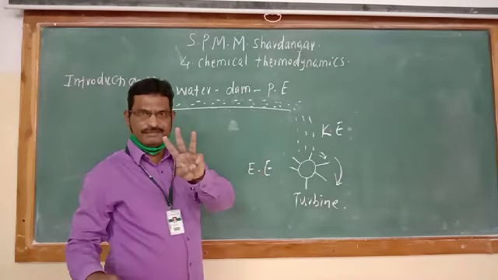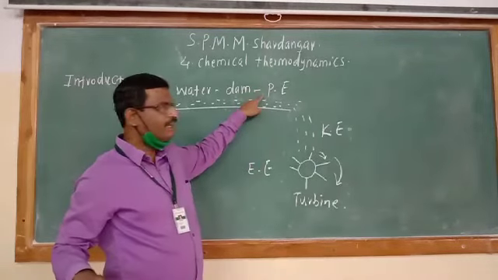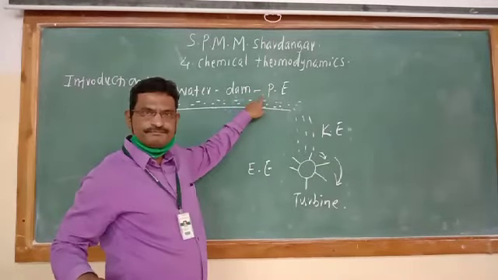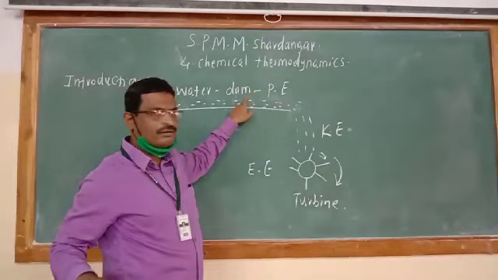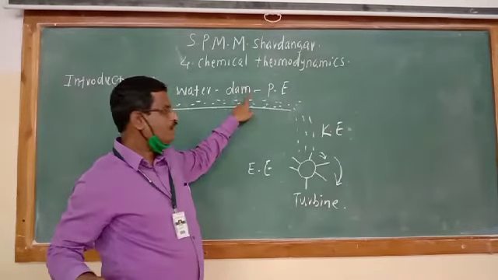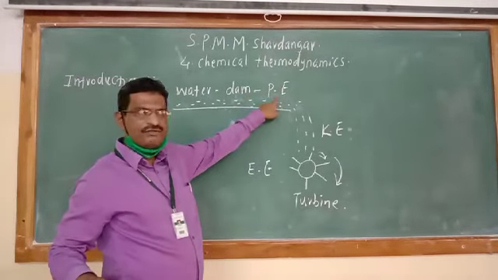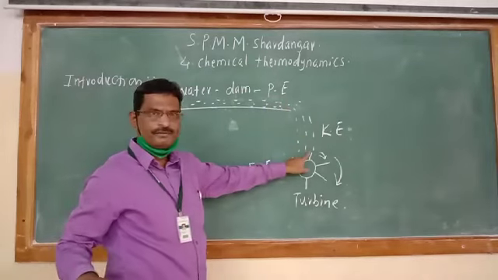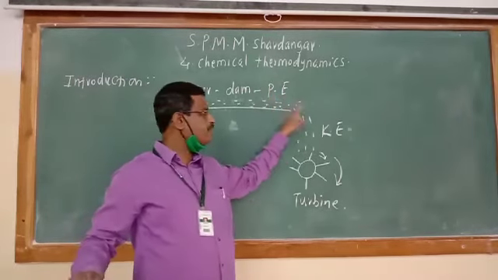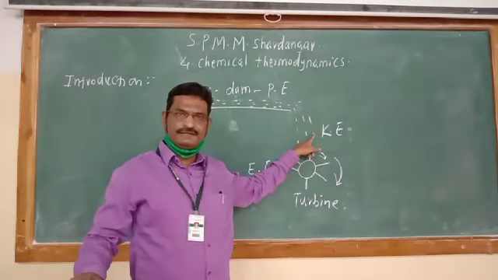So which are these three different forms? Potential energy due to position, due to storage in reservoir in the dam. You know that water falls from higher level to the lower level. Potential energy is converted into kinetic energy.